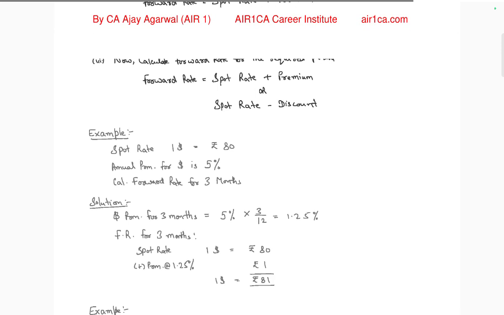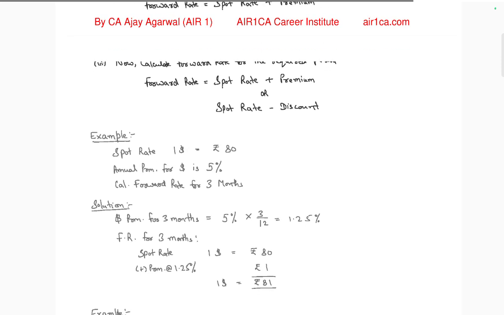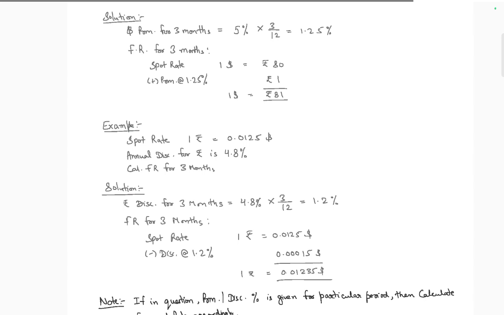And the spot rate, how much? 80. Okay, the premium can be matched. Spot rate. For 3 months, 3 by 12 into 5 is 1.125. So 80 plus 1.2 is 80.12. Spot rate is 4.8 by 3 by 12 into 1.5.